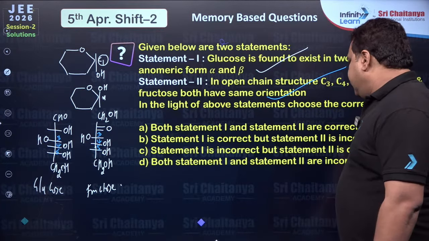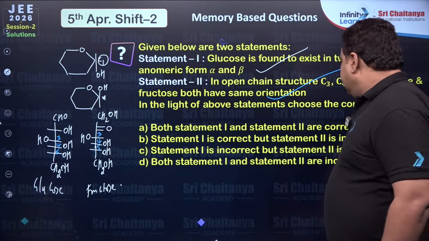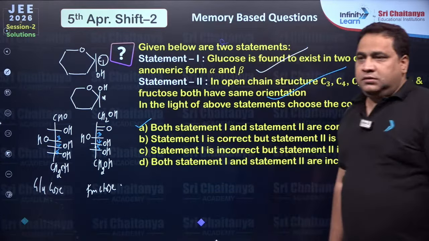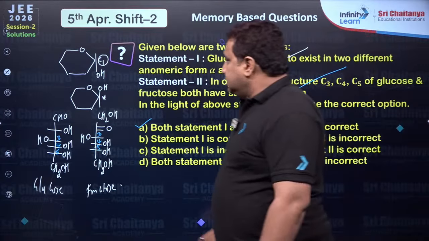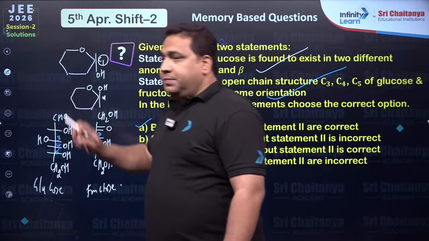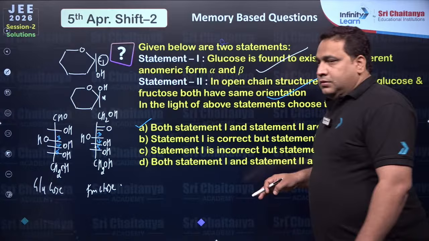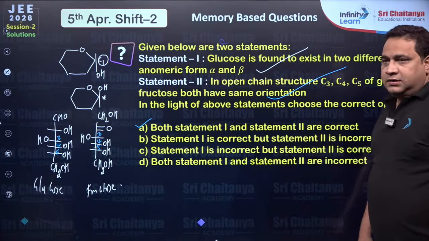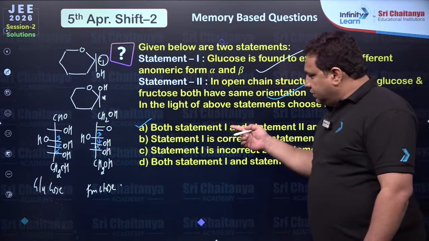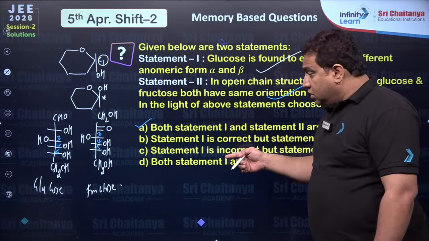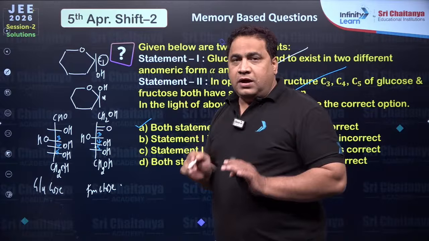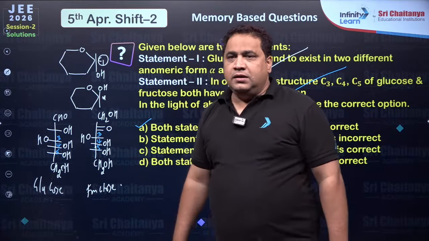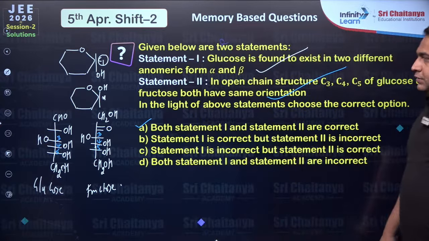Hence both statement 1 and 2 are correct. Please reply to me everyone, give a thumbs up. Reply quickly, is it clear? So both the statements are coming correct. Maybe this option is in 2, 3, 4, 5, I don't know. But wherever the option is, if you have ticked that option that 1 and 2 both are correct, then you are absolutely right. Okay, next.